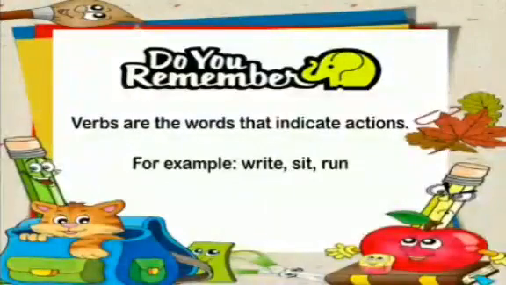Okay, just for your revision, we will quickly go through the concept of verbs. What are verbs? Verbs are the words that indicate action. For example, write, sit, and run. So, my students, verbs are the words which tell you about the action that is happening in the sentence. For example, write, sit, run, stand, read, talk, laugh, smile. All the words which tell you about actions are called action words or verbs. Okay.